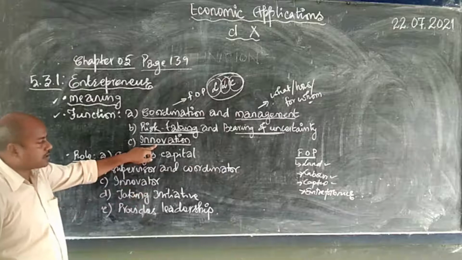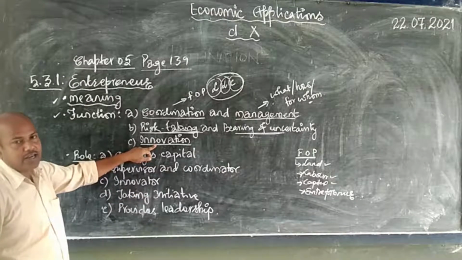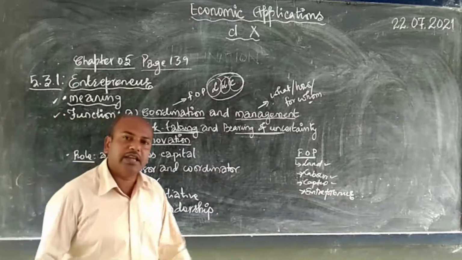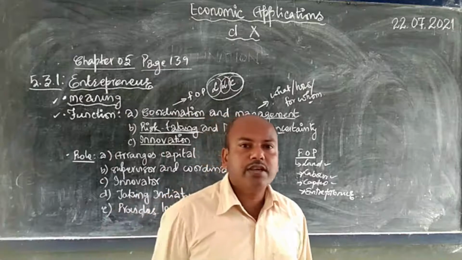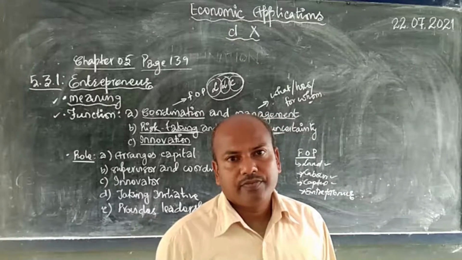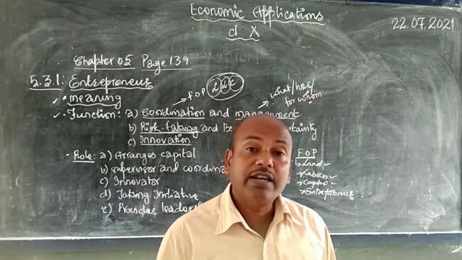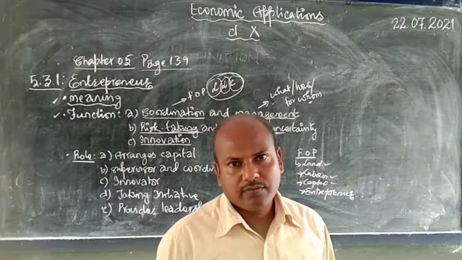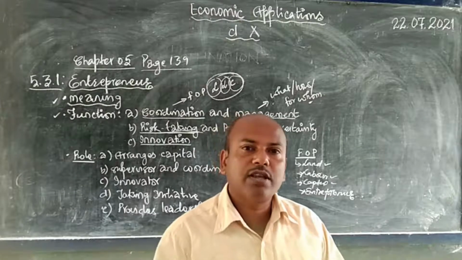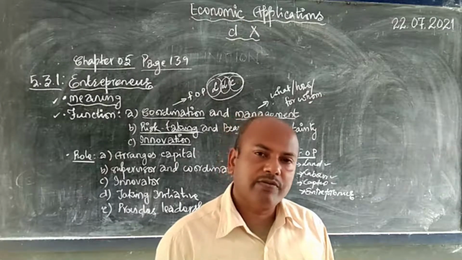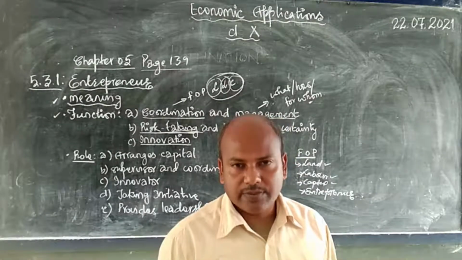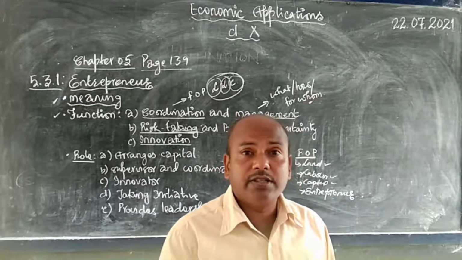Now in this connection I have already explained what is innovation and how an entrepreneur can be an innovator. The point will be same, the function will be same, role will be same, meaning will be same, explanation will be same. Okay? You need to be an innovator regarding how to bring down the cost of production and increase the margin of profit. He has to find out the best possible means of production so that the production is fast and cost efficient. He has to choose among so many machines the ones that will be suitable for him, pocket friendly as well as cost efficient. He has to be innovative.